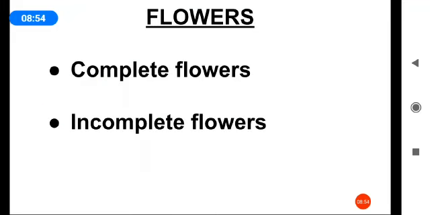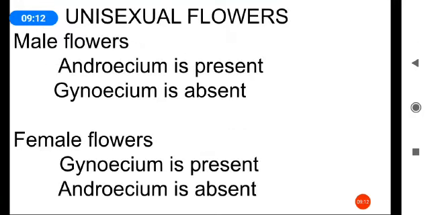Types of flowers. There are two types of flowers: complete flowers and incomplete flowers. Complete flowers are bisexual flowers, and incomplete flowers are unisexual flowers. If all four parts, calyx, corolla, stamen and pistil, are present, that flower is known as a complete flower.